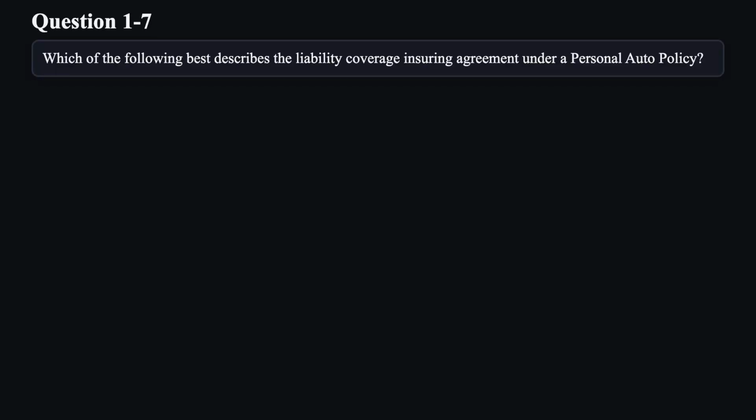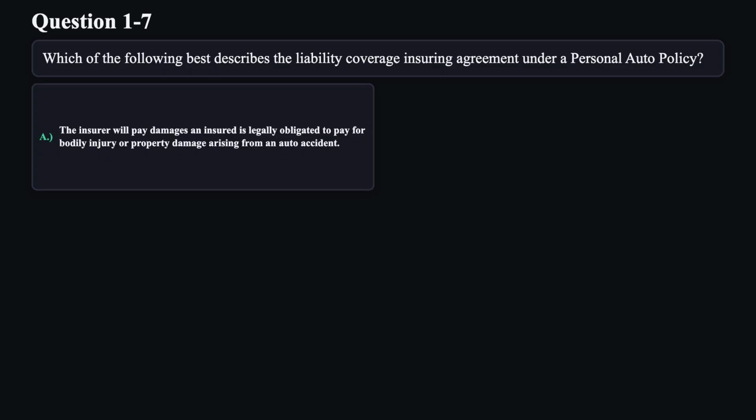Question 7. Which of the following best describes the liability coverage insuring agreement under a personal auto policy? A. The insurer will pay damages an insured is legally obligated to pay for bodily injury or property damage arising from an auto accident.